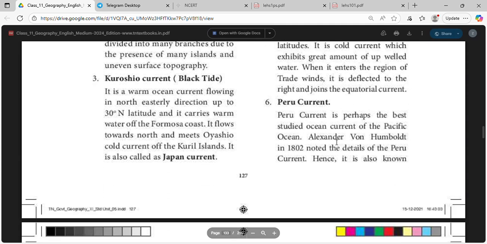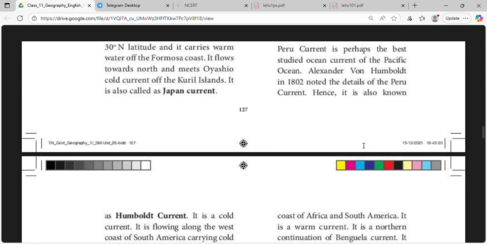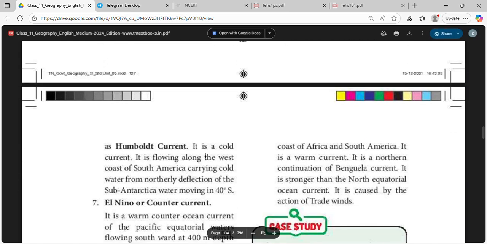Peru current is perhaps the best studied ocean current of the Pacific Ocean. Alexander von Humboldt in 1802 noted the details of the Peru current. Hence, it is also known as Humboldt current. It is a cold current.